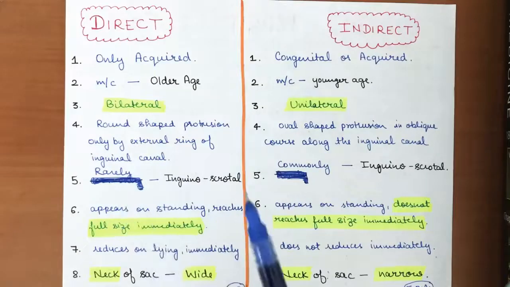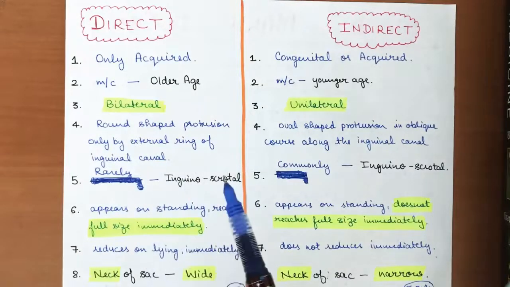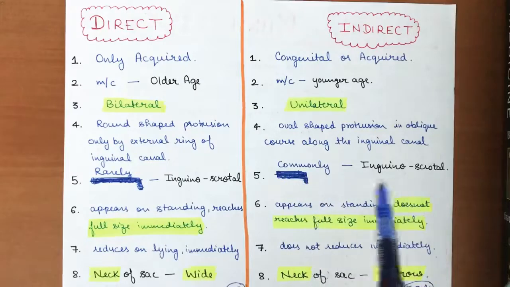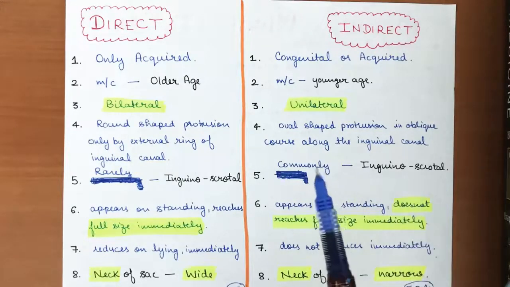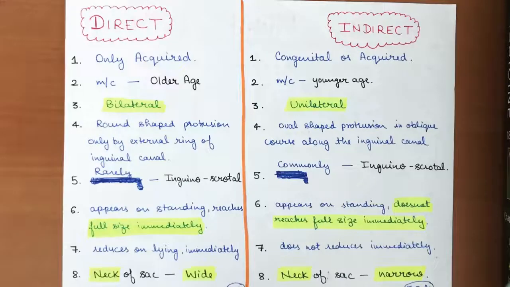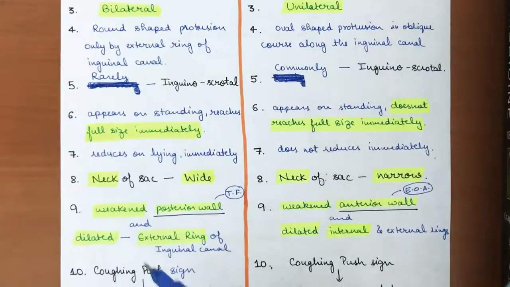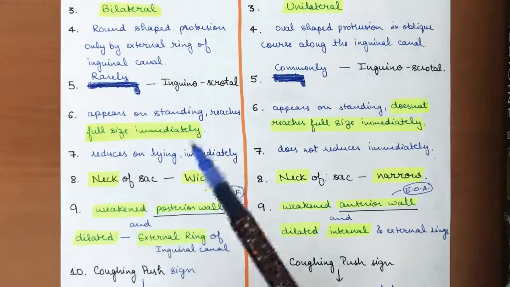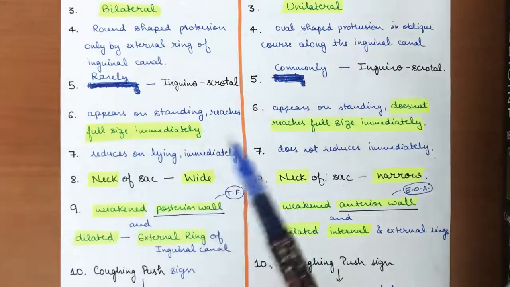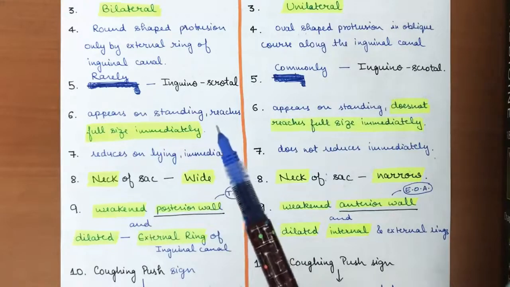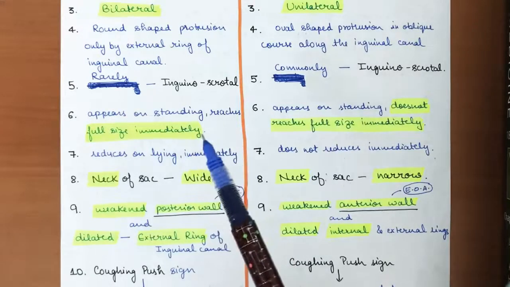Rarely it will be inguinoscrotal in direct hernia, while in indirect hernias inguinoscrotal extension usually occurs quite commonly. And it appears on standing and reaches full size immediately. So in case of direct hernia, it reaches full size immediately. When the patient stands, there will be a sudden increase in the intra-abdominal pressure, and the hernial sac will reach its size immediately.